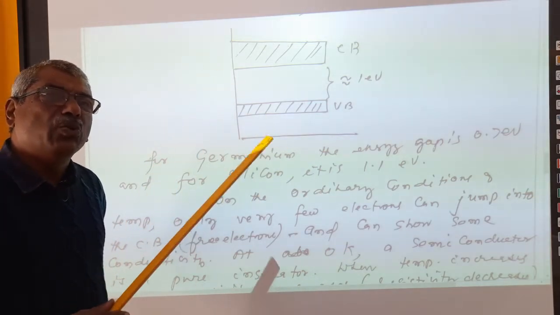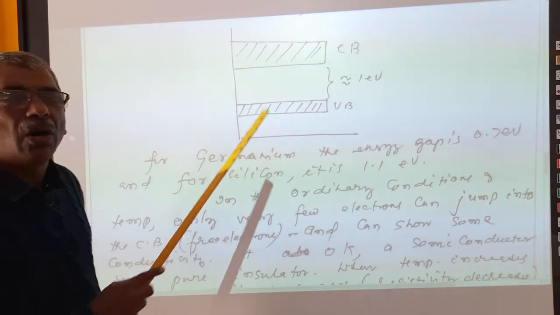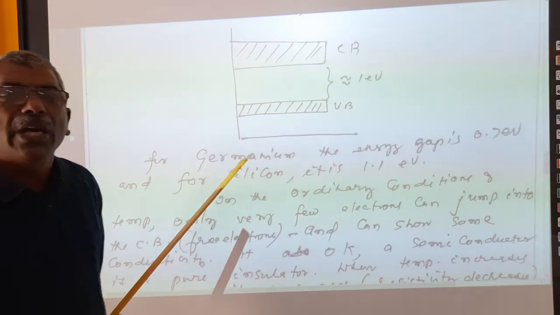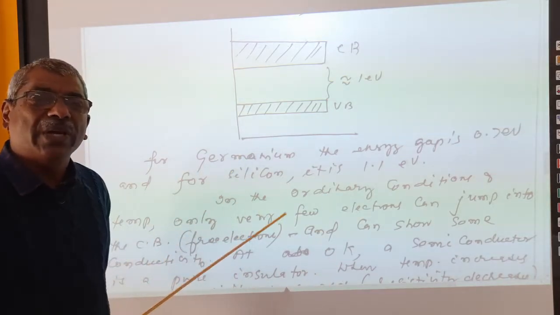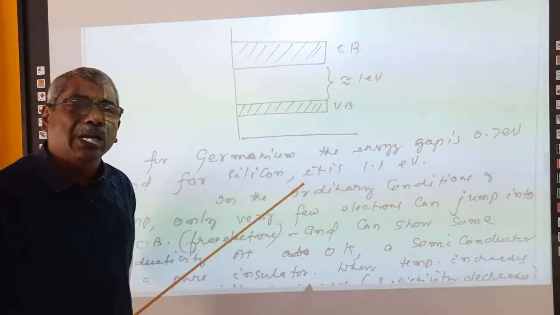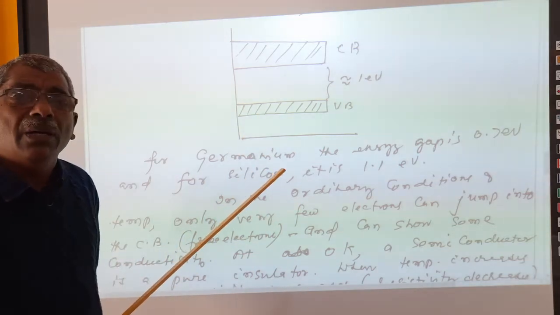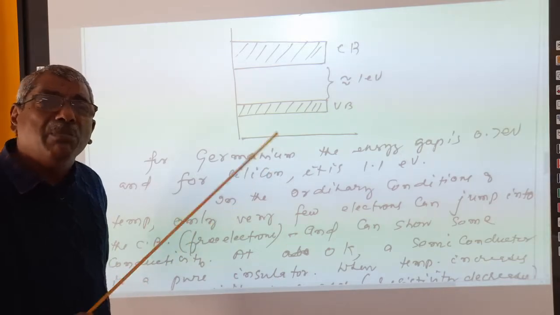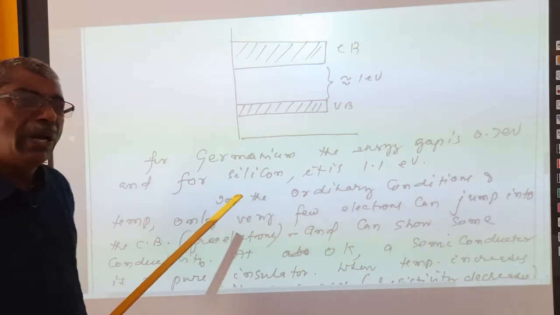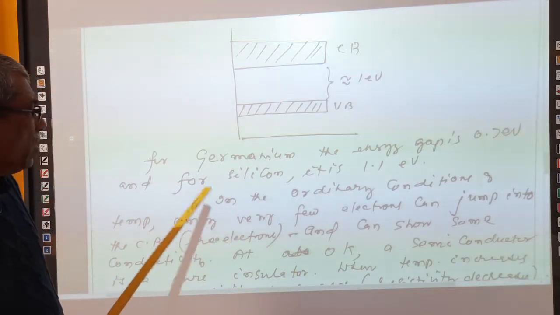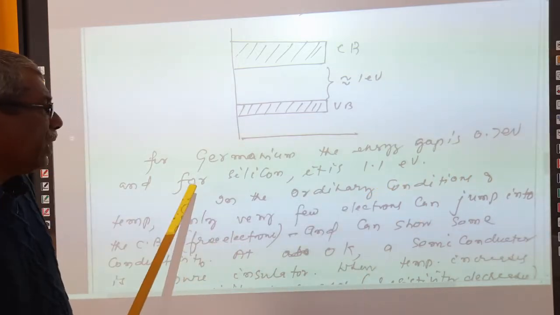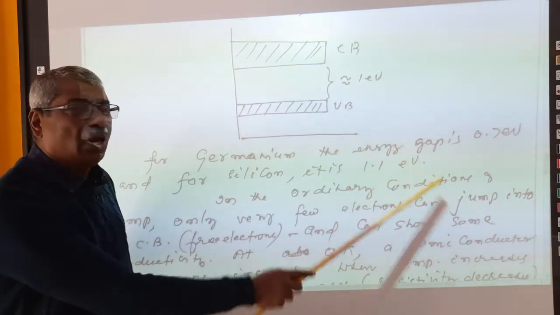That is why at room temperature, this kind of material is called a semiconductor. They cannot be considered a conductor, nor can they be considered an insulator. In the market, semiconductors are sold under the names germanium and silicon. These elementary semiconductors have energy gaps of 0.7 electron volt for germanium and 1.1 electron volt for silicon.